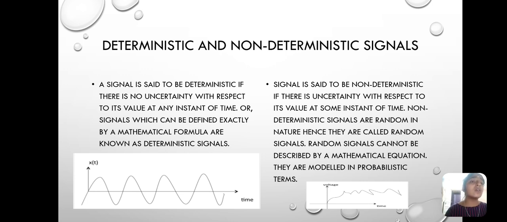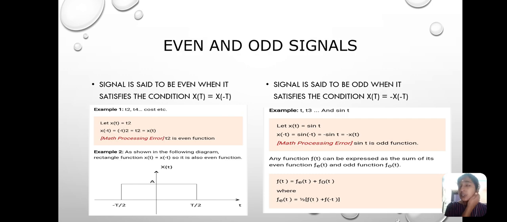But coming to the non-deterministic, a signal is said to be non-deterministic when there is an uncertainty with respect to its value at some instant of time, where signals are random in nature, hence they are called random signals. The random signals cannot be described by a mathematical equation, so they are modeled in probabilistic terms, as shown in the figure.